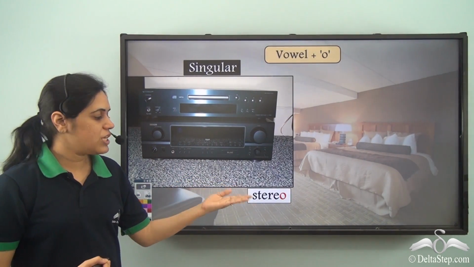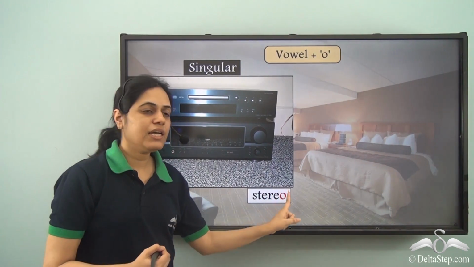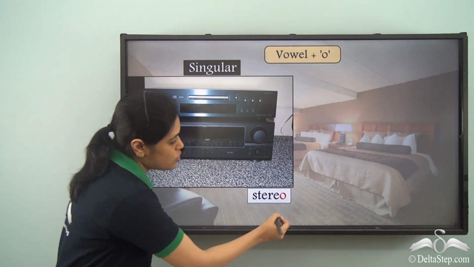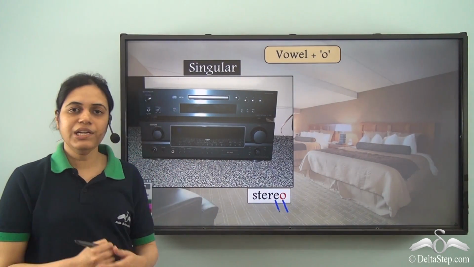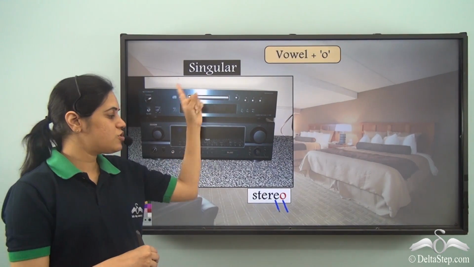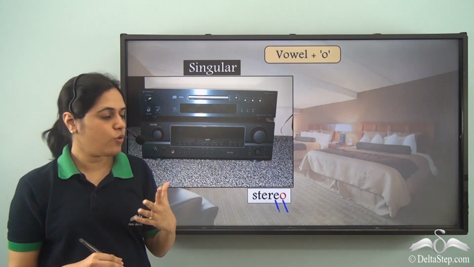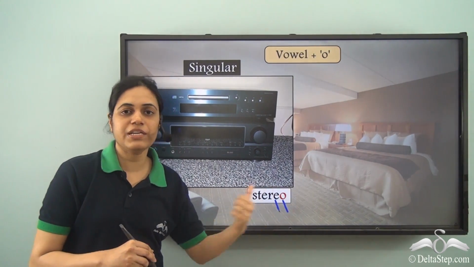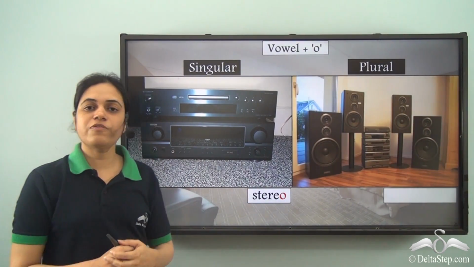Now stereo. In stereo there is E-O at the end. So it ends with O and it has a vowel E just before O. This is one stereo. So singular is stereo. A-E-I-O-U. E is a vowel which is placed just before O. So what will be the plural form of stereo?